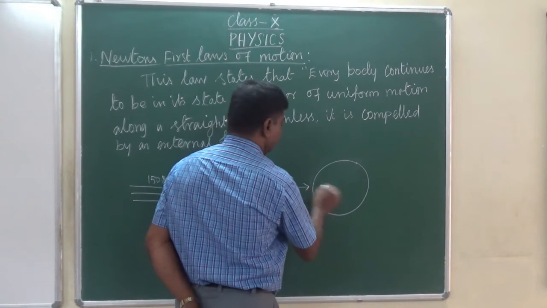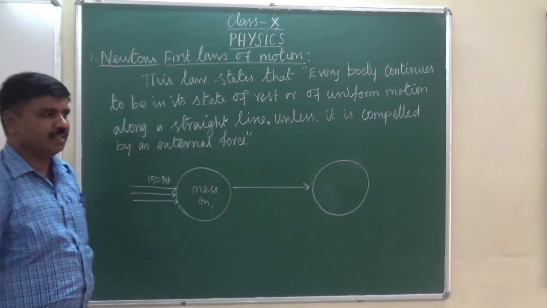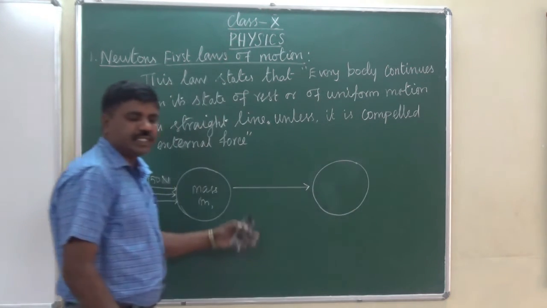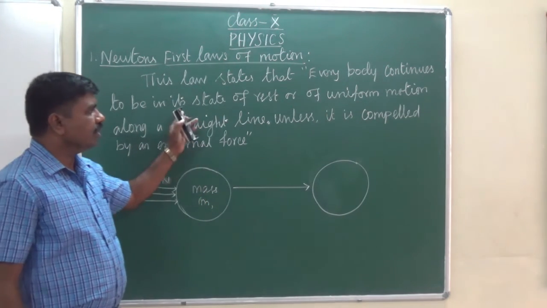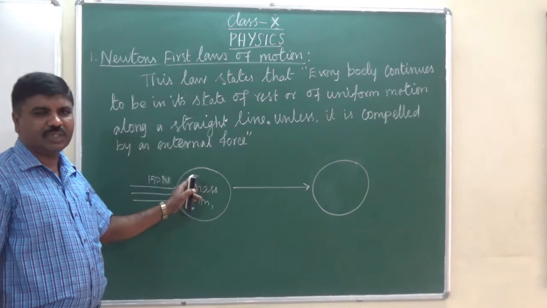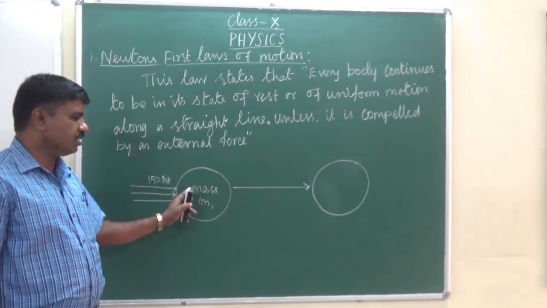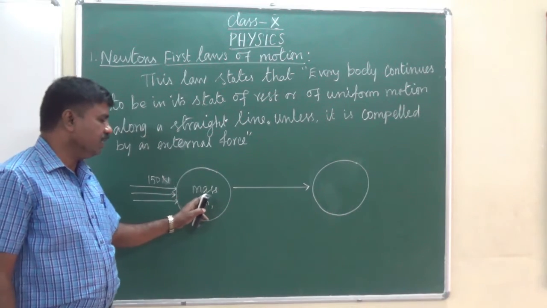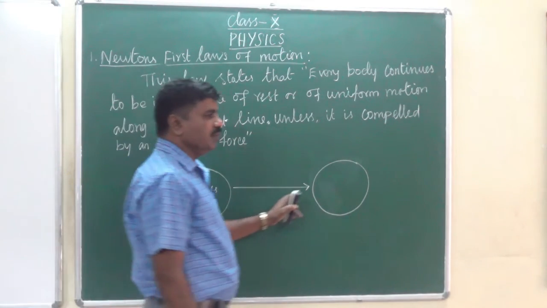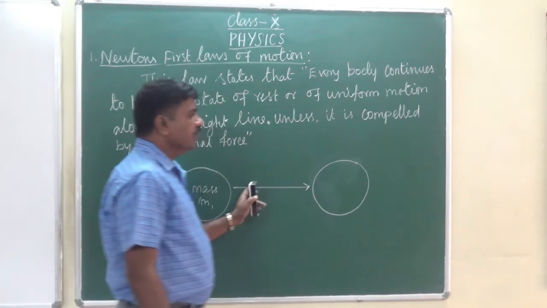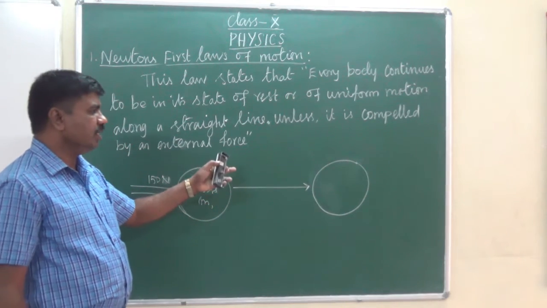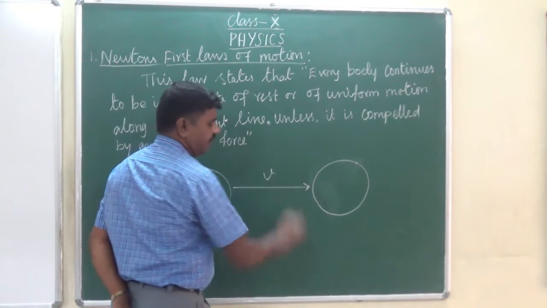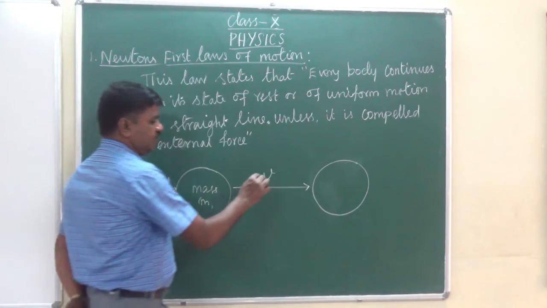The object moves from one place to another, with a change of its position, or we can say displacement. Every object at rest without an external force remains constant. When you apply an external force or external agency to the object, only then can the object move from one place to another. That is a change of its position in uniform motion, so it is moving with some velocity v.